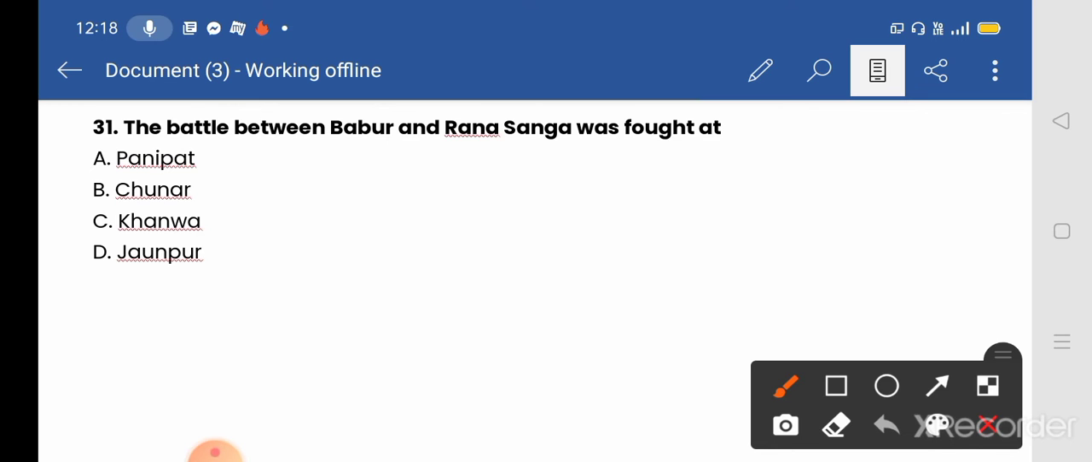So the battle between Babur and Rana Sangh was the Battle of Khanwa, fought in the village of Khanwa in Bharatpur district of Rajasthan on March 16th, 1527. It was fought between the invading forces of the first Mughal Emperor Babur and Rajput forces led by Rana Sangh of Mewar, just after the battle of Panipat. So the correct answer will be C, Khanwa.